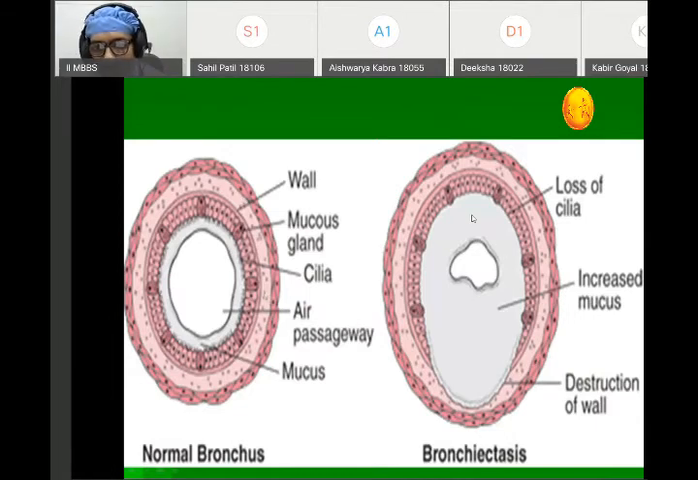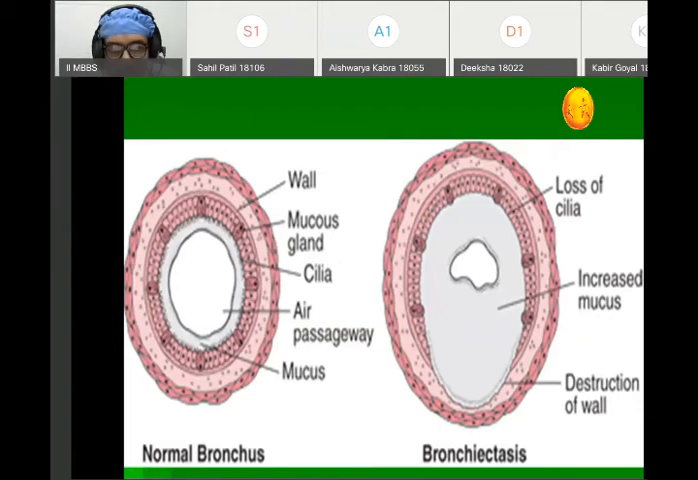So what happens in bronchiectasis is that the size of the airway is markedly reduced. There is a large amount of mucus secretion that can be appreciated. There is damage to the cilia, and there is destruction of the wall of the bronchus. So these are the features seen in bronchiectasis, which can be very well differentiated from the normal bronchus.